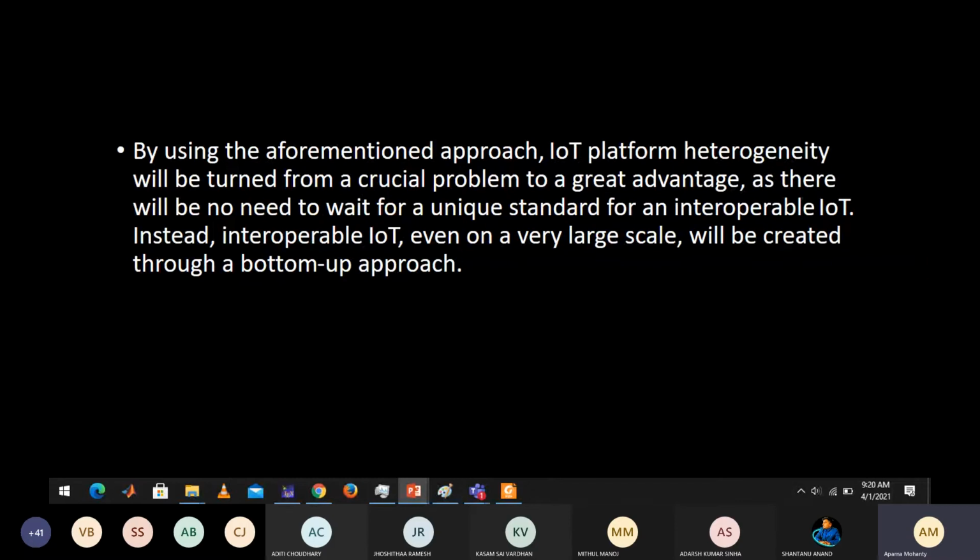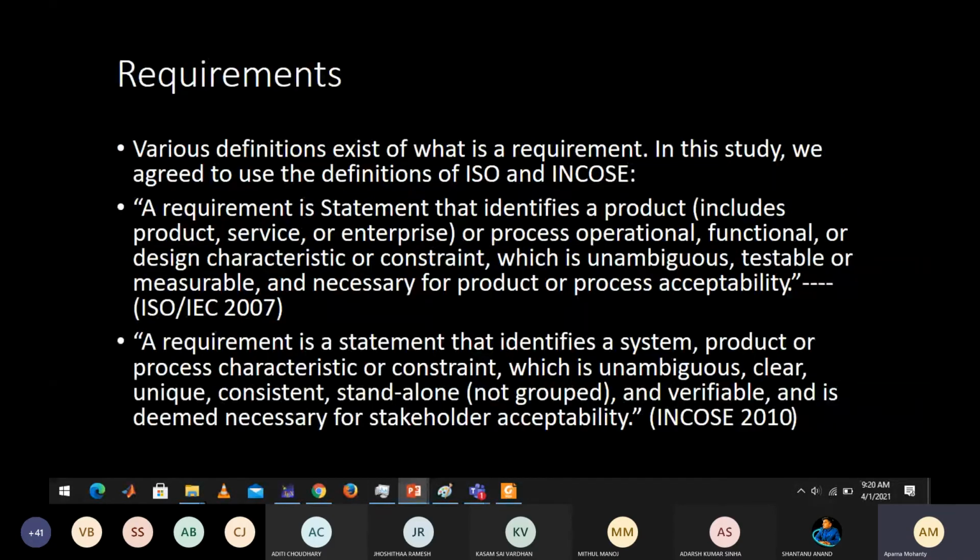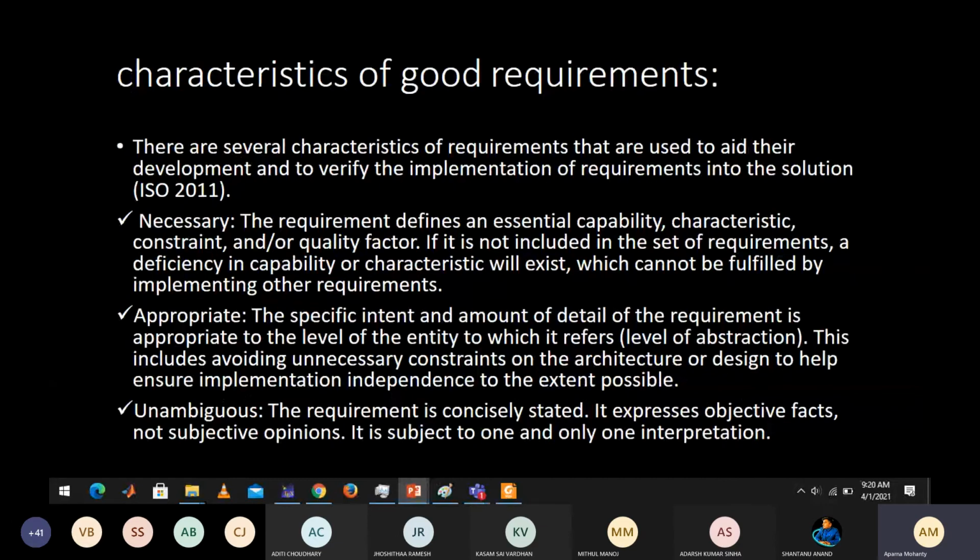And next thing is, as you told, the requirement for your online classes: you are requiring two things, a system with a good webcam and mic support, and good internet connectivity. Similarly, for any IoT product you are launching, there are different features of the requirements. The first feature you need to understand is that the requirement should be a necessary requirement. Suppose you are launching a smart band. What are your necessary requirements?